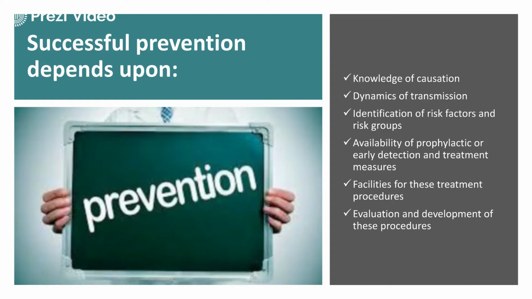Also, we need to ensure the availability of all the prophylactic measures and earlier detection and treatment measures. And we need to ensure the facilities for treatment, whether it requires any surgical processes, and the evaluation and development of these processes.